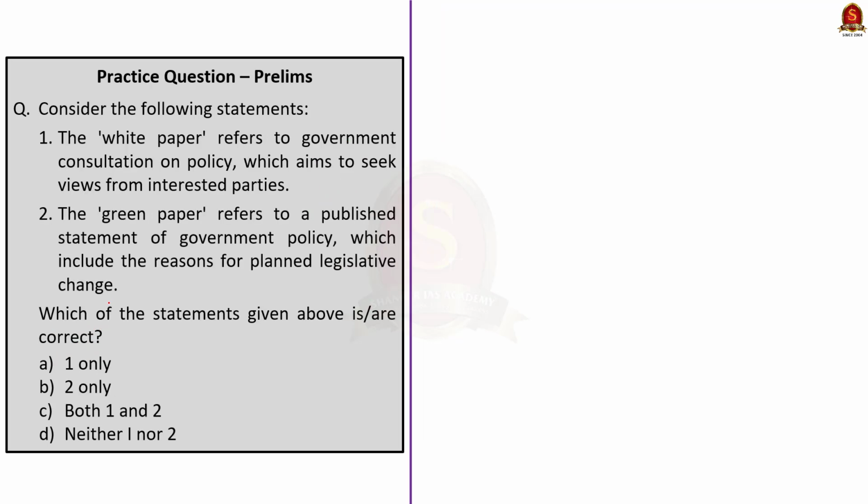Moving on, look at this question. The first statement says the white paper refers to government consultation on policy which aims to seek views from interested parties. The second statement says the green paper refers to a published statement of government policy which includes the reason for planned legislative change. See, here neither of the statements is correct. So the correct option for the question is option D, neither 1 nor 2. Here the statements are interchanged.